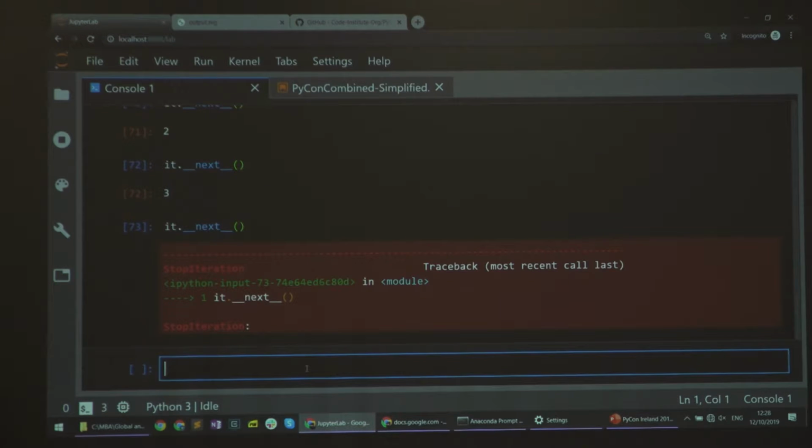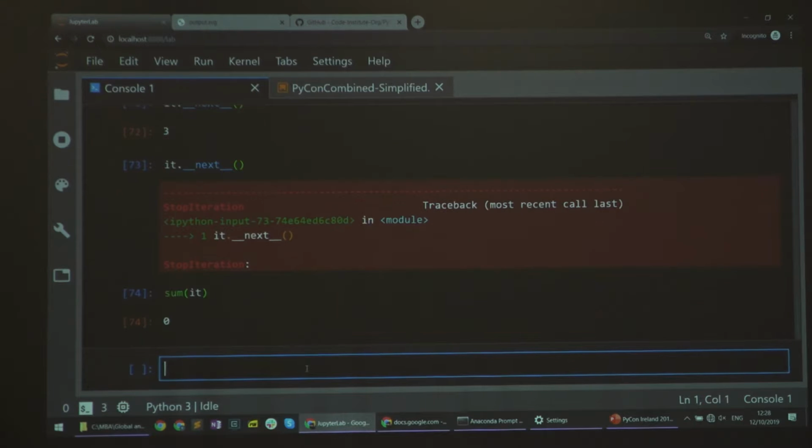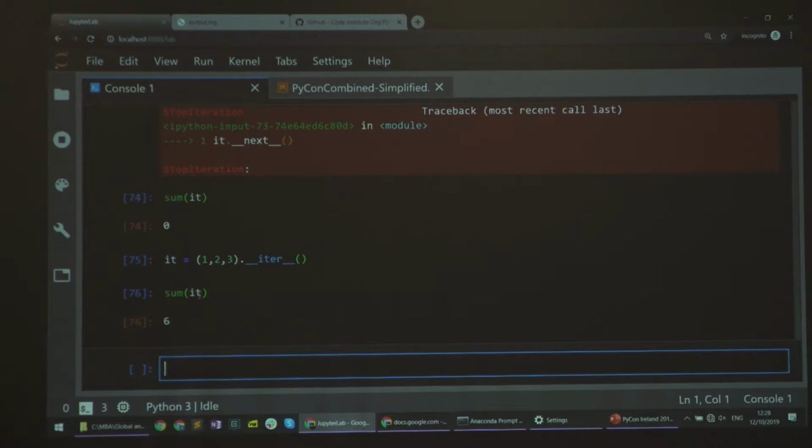So this will then allow us to do, for example, that sum I showed you earlier. If I try to get the sum, it will give me the sum of all elements, but I've exhausted it. So the iterator is stateful, so there's nothing left. If I create the iterator from scratch and ask for the sum, then I'll get the actual sum. This works on any collection in Python.